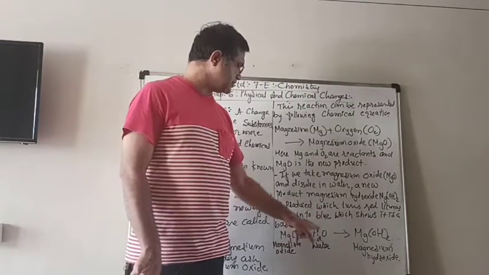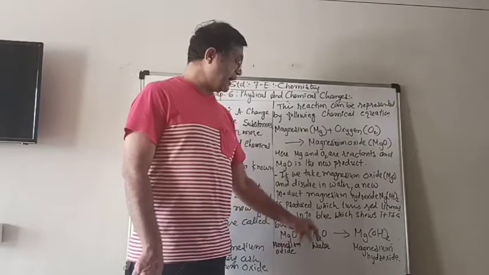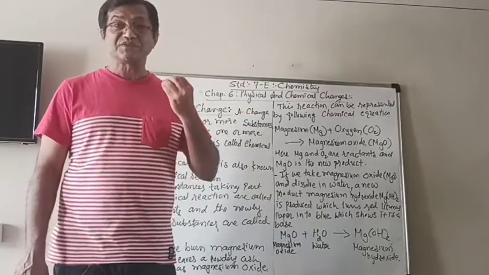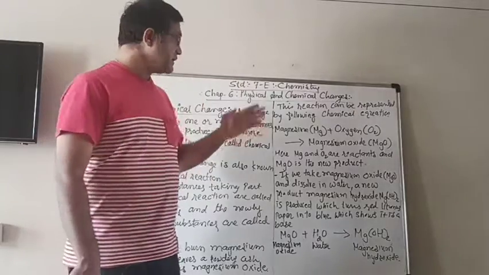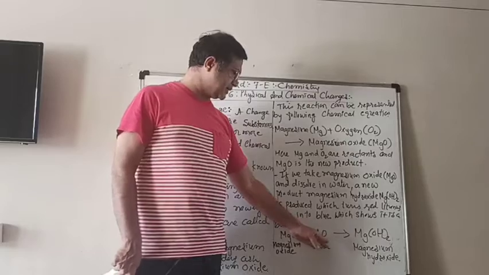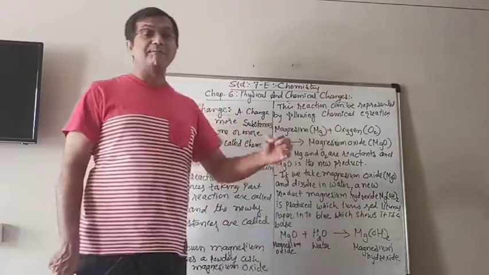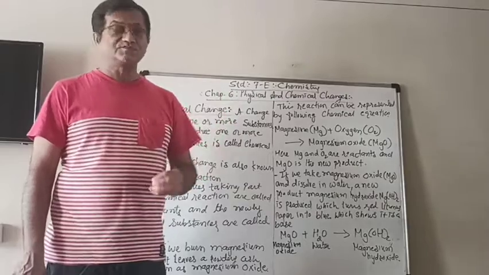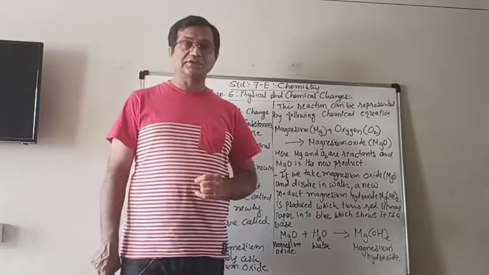Here you can see that this magnesium oxide and water act as the reactants, because they take part in the chemical reaction, and at the end of the chemical reaction they produce magnesium hydroxide, Mg(OH)2. That is the product.